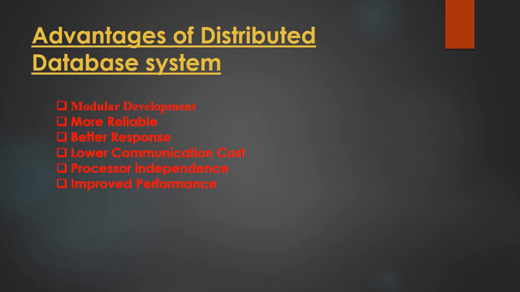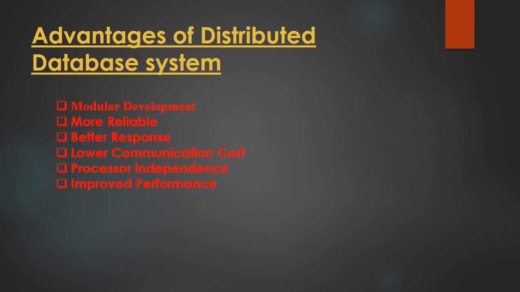Then the second, it is more reliable. It is more reliable because in this distributed database, all the data is spread across multiple sites. So in case one component fails, it does not affect the entire functioning of the system, and the system may continue functioning without any delay.